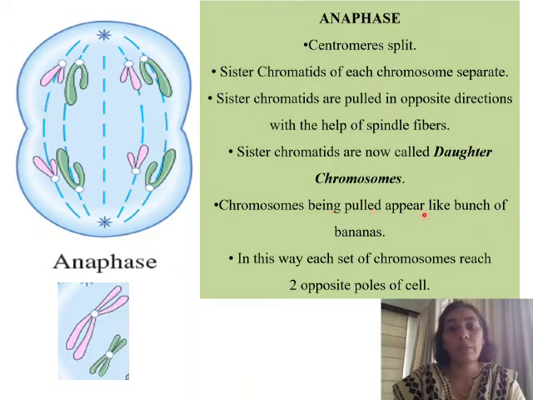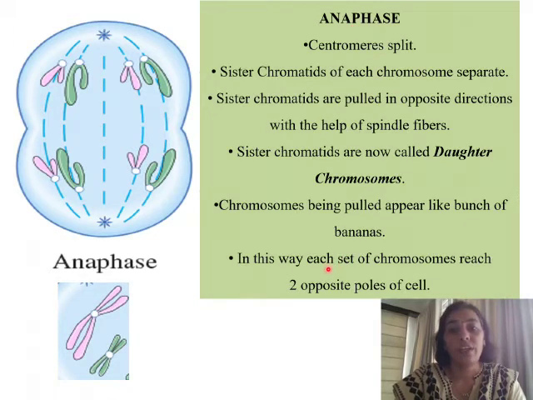Chromosomes being pulled appear like a bunch of bananas. So now you must be able to identify this. That is, they are appearing as if they are a bunch of bananas. So a 1 mark question is asked over this: chromosomes being pulled appear like a bunch of bananas in which phase of mitosis? So the answer is anaphase.